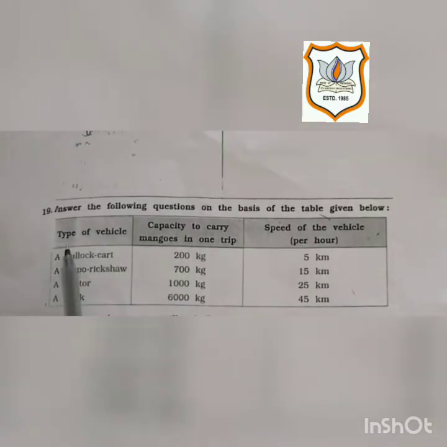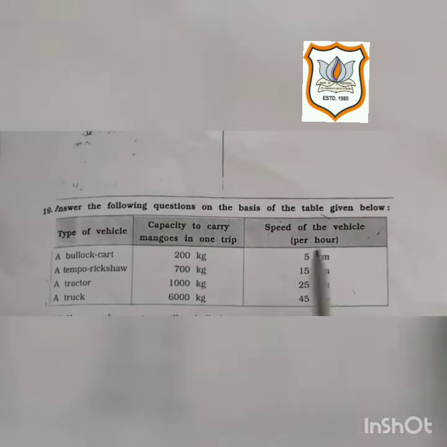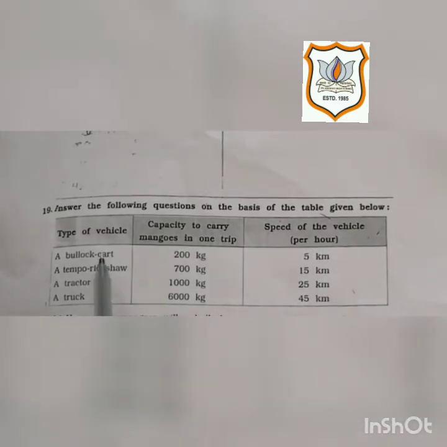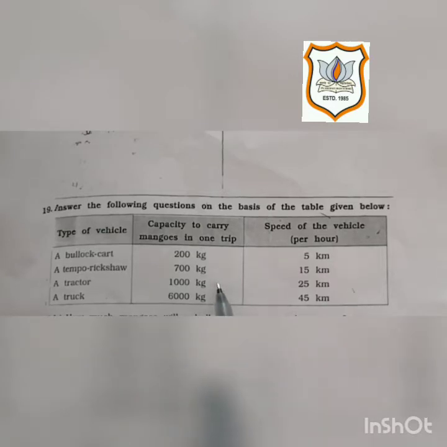In this table, type of vehicle, capacity to carry mangoes in one trip, and speed of the vehicle per hour is given. Here different types of vehicles are given, and the capacity to carry mangoes in one trip means in one trip how much weight does the vehicle carry, that is mentioned, and what is the speed of the vehicle per hour.